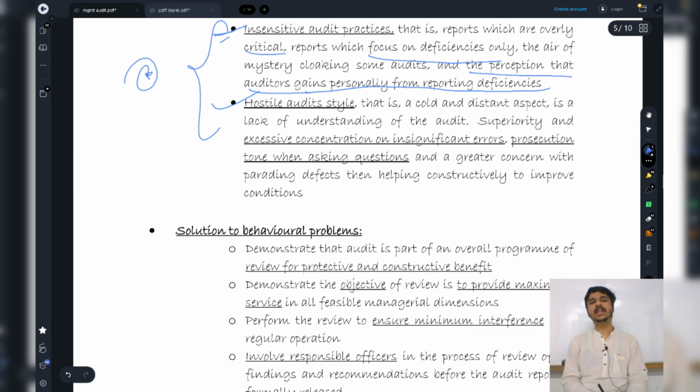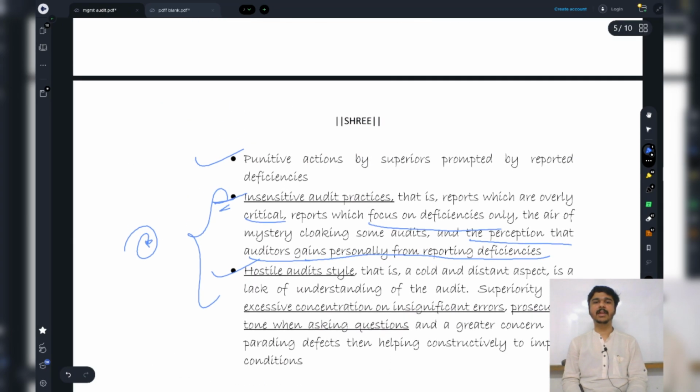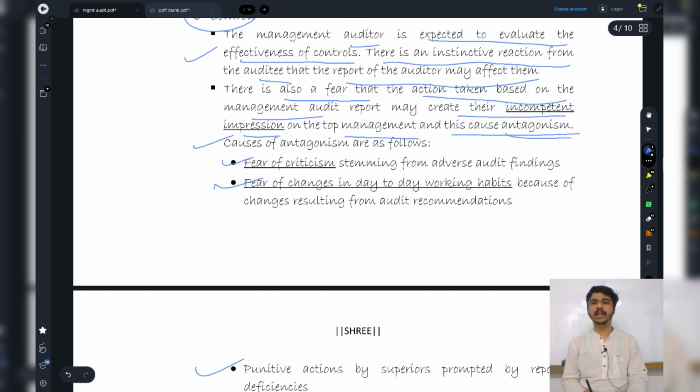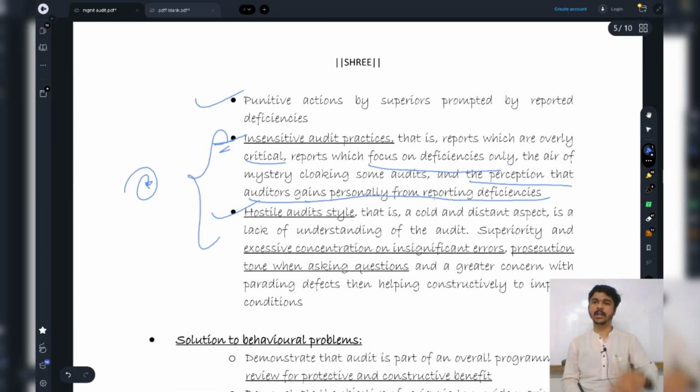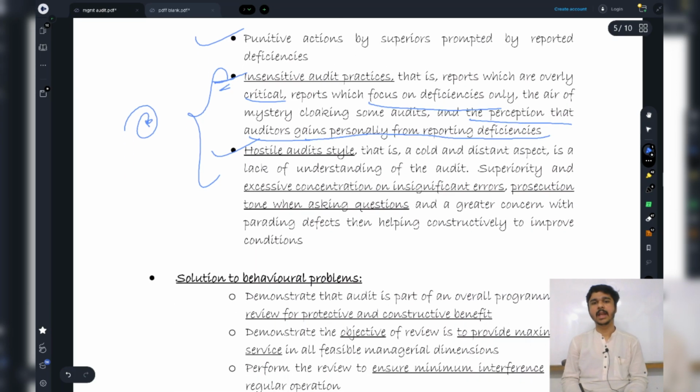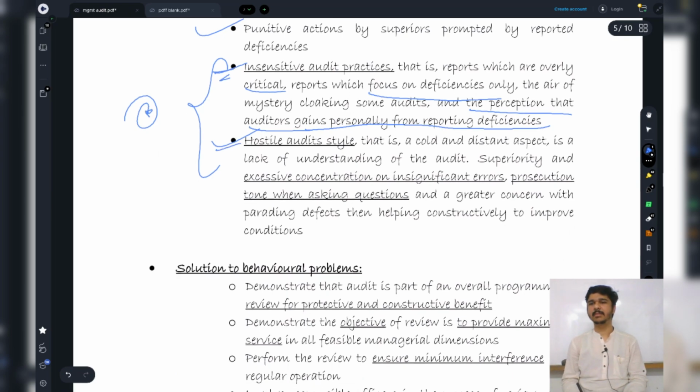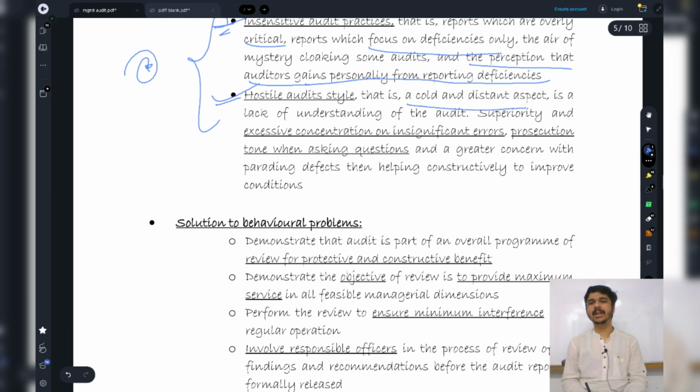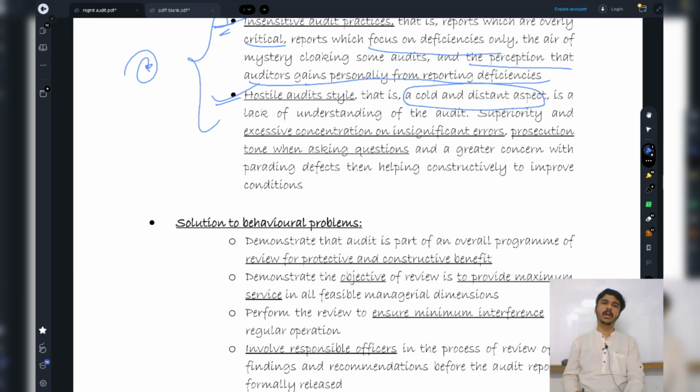So these are insensitive audit practices, and this will ultimately create what? A fear or a cause of antagonism in them. In whom? In the people whom I am auditing. And hostile audit style, what does this mean? This is a cold and distant aspect. I'm feeling I'm the superior. I'm just abruptly asking them questions in a very arrogant way. My tone of asking is also very bad.